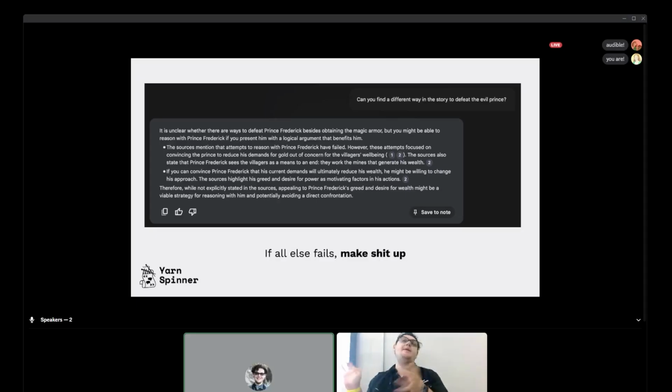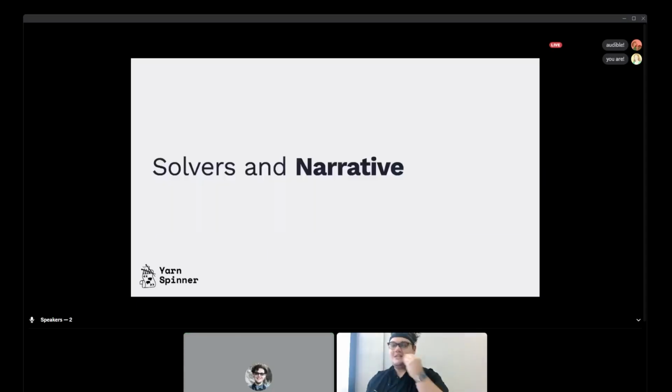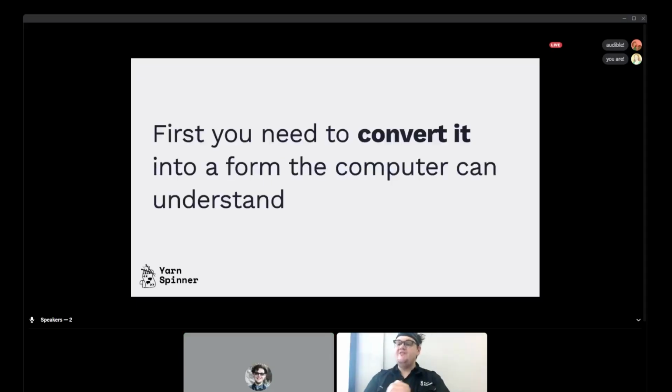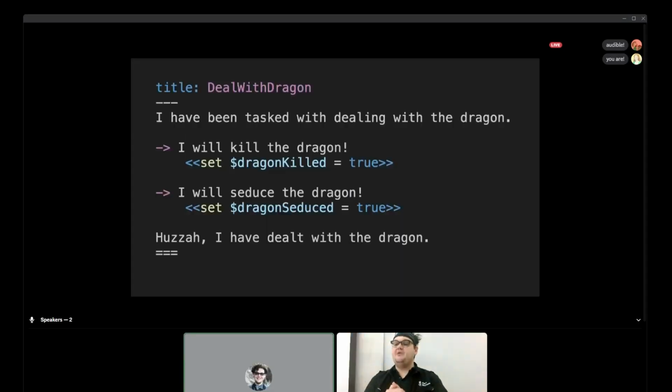So people have been trying to use LLMs for this. It sometimes gets it right, but it mostly gets it wrong. It's not worth playing with. So let's have a look at using these solvers for narrative in narrative games. First step is to convert it to a format that the computer can understand. And our preferred format is Yarn Spinner, but it theoretically works with any narrative scripting language that has defined parameters and variables. So let's say we have the following story.